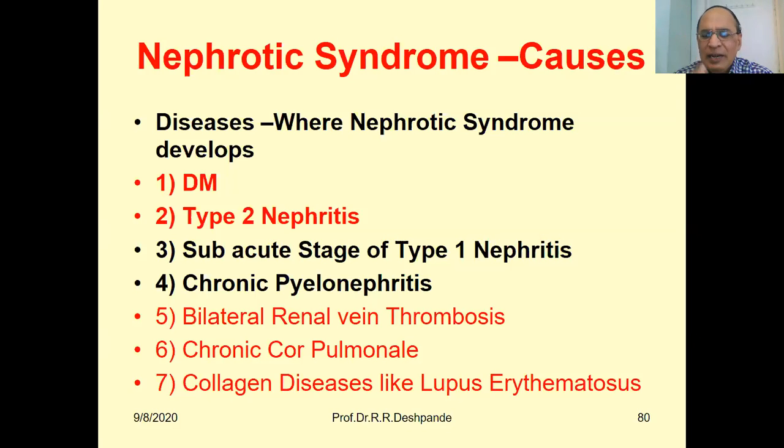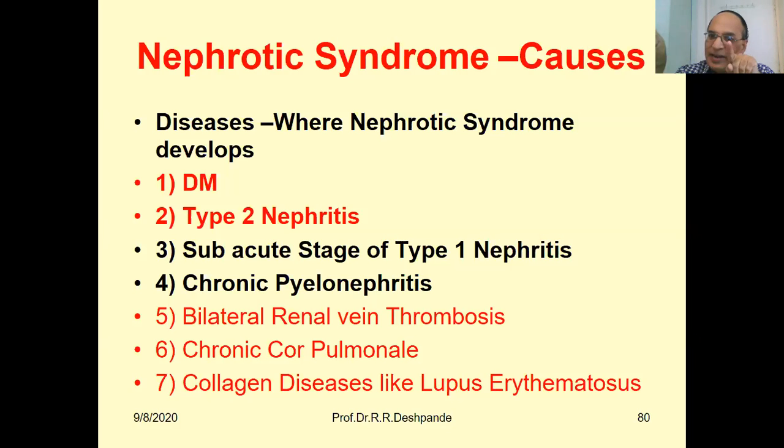If it is not directly a primary kidney problem, then there may be secondary damage to the kidney. For example, if the patient suffers from DM, diabetes mellitus, then after a long duration, after 5 years, 10 years, and if diabetes is not under control, then diabetic nephropathy can take place.